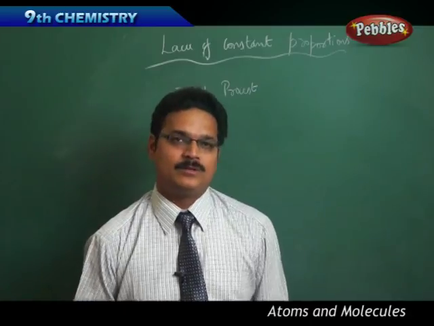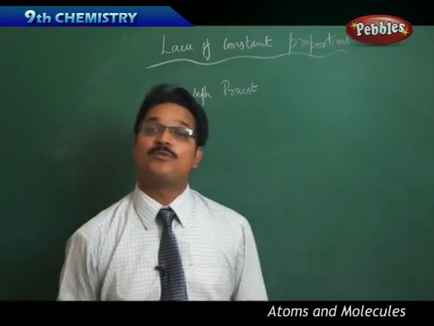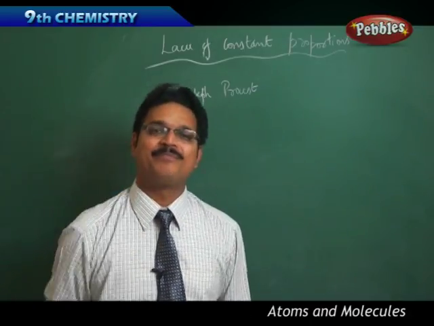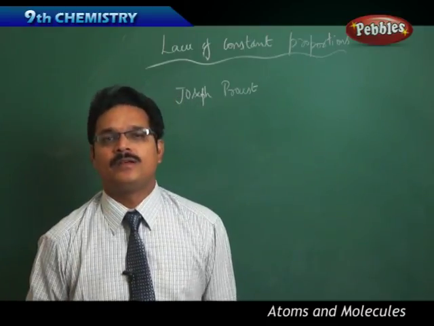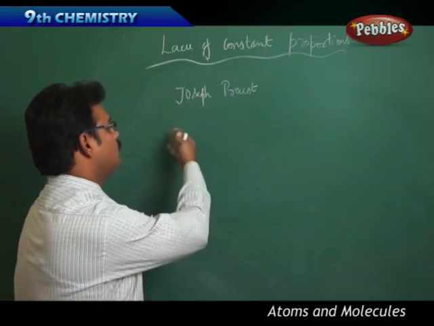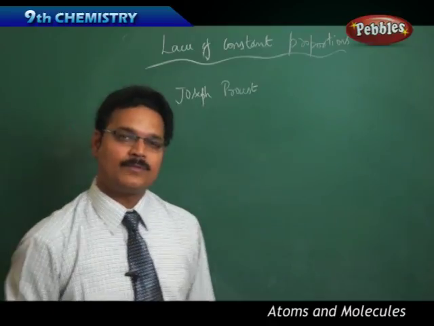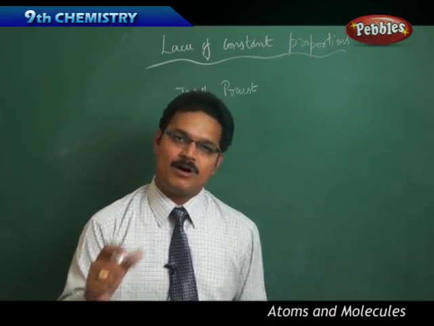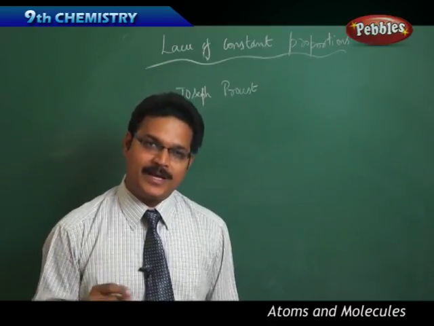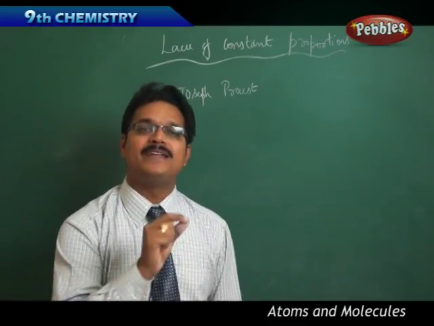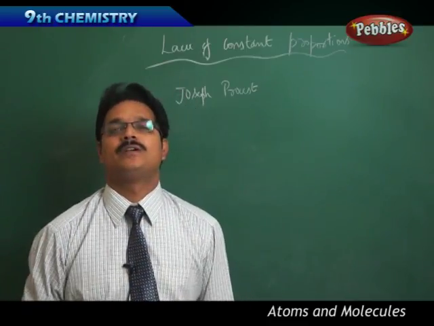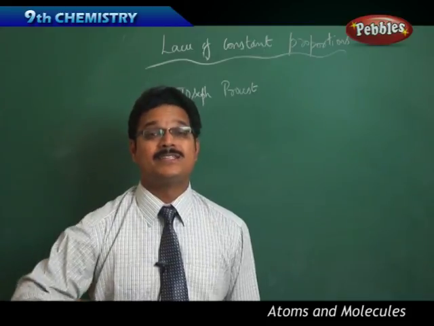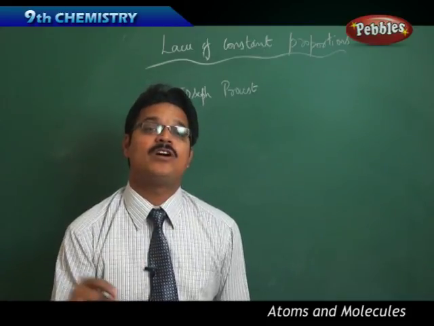Next concept, law of constant proportions. Listen carefully. It's a very beautiful law which was proposed by Joseph Proust. He thought that when you take a substance from different sources, do we have the same proportion of constituents or not?